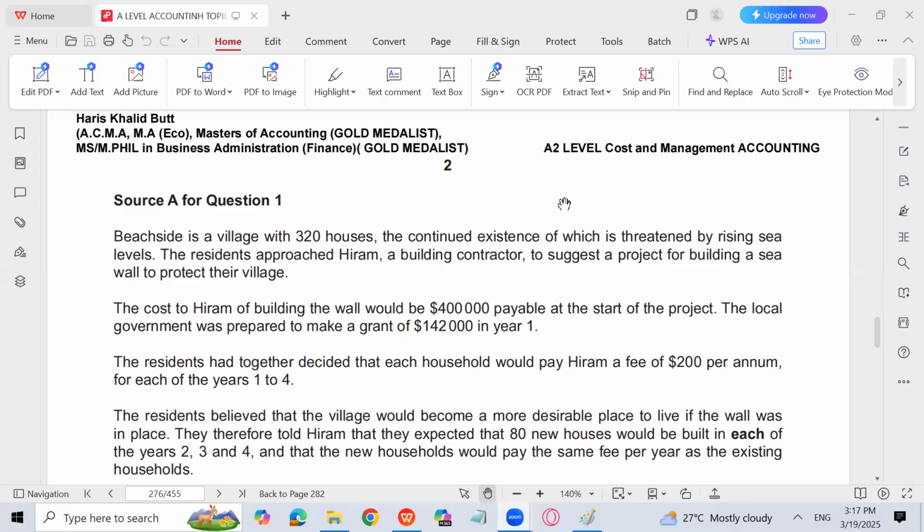So this is your teacher Harrisburg, and we are solving a question from A2 accounting, and the topic is investment appraisal. So we are solving a question of A2 accounting from investment appraisal. So let's see how this question is going to be solved.